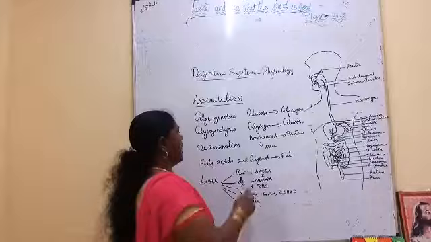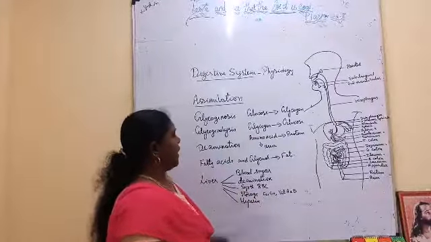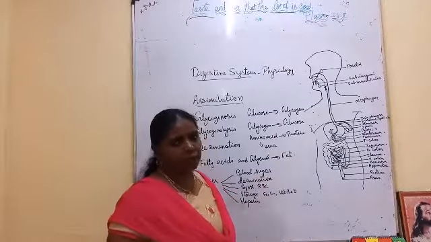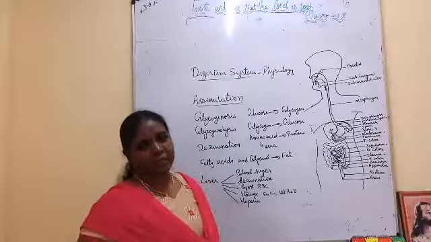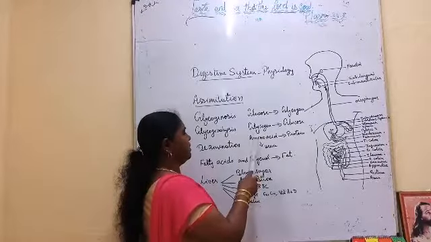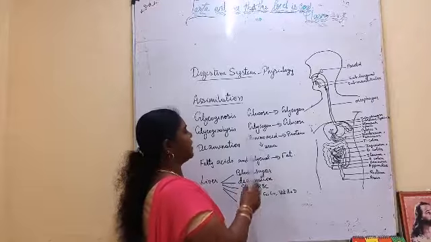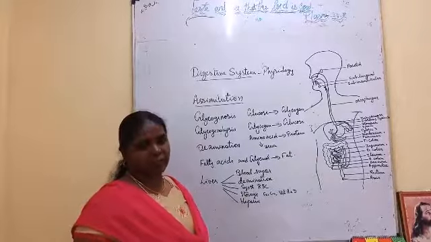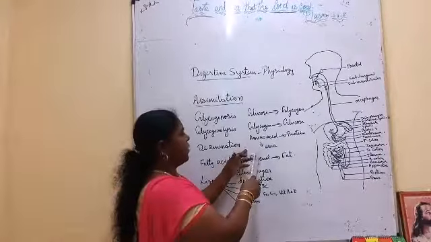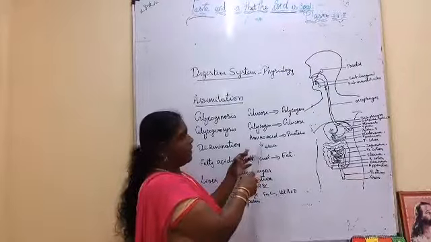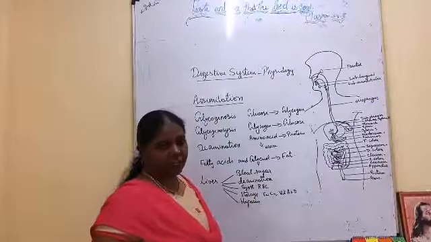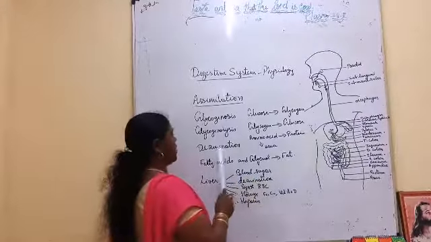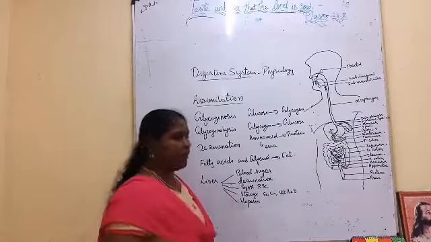Next, amino acids cannot be stored, so they are utilized. Most of the amino acids are utilized to form protein and stored as muscles. The remaining amino acids are converted into urea by the liver. Urea is a nitrogenous excretory product, and it is sent out through the kidney. This is done by the liver, and this process is called deamination.